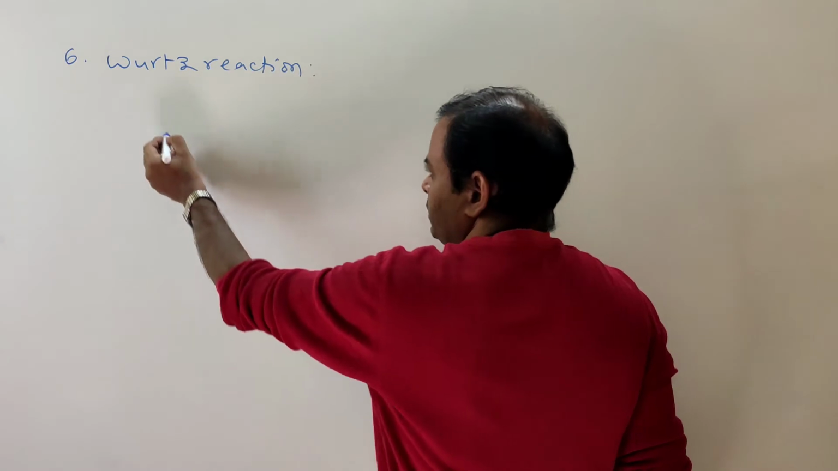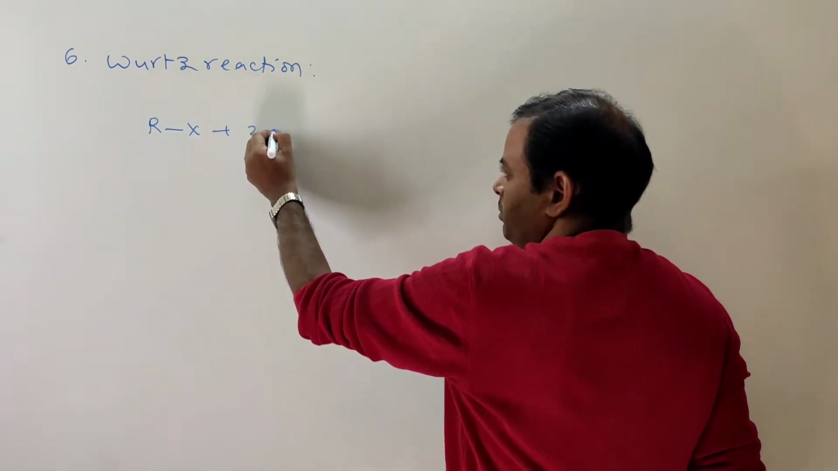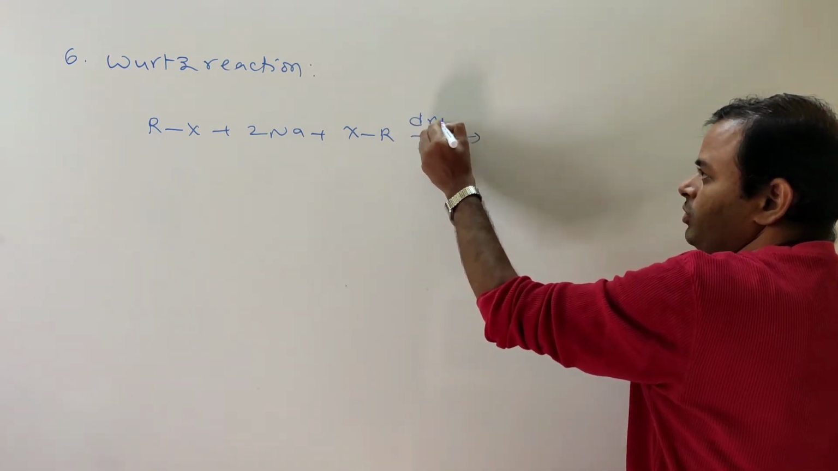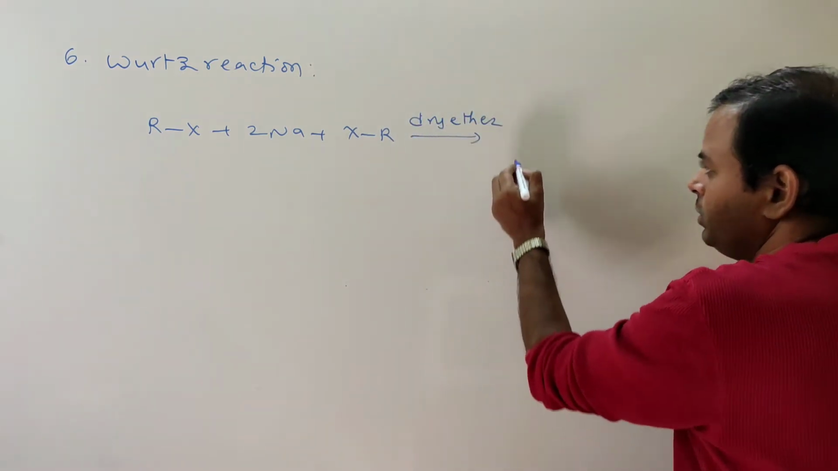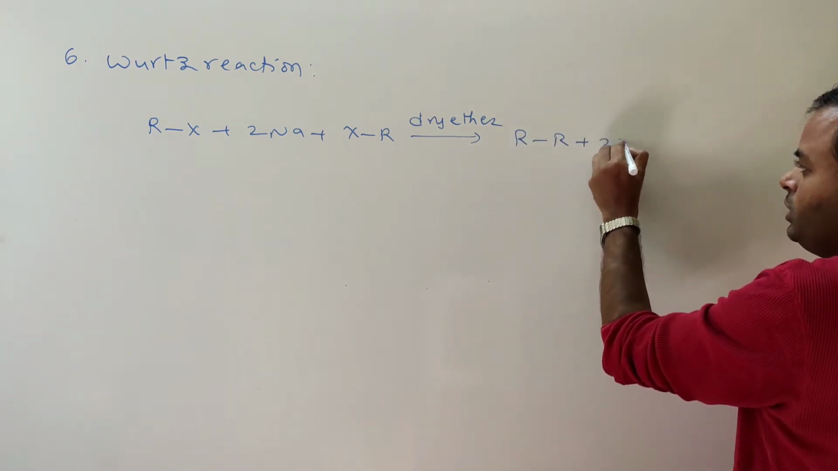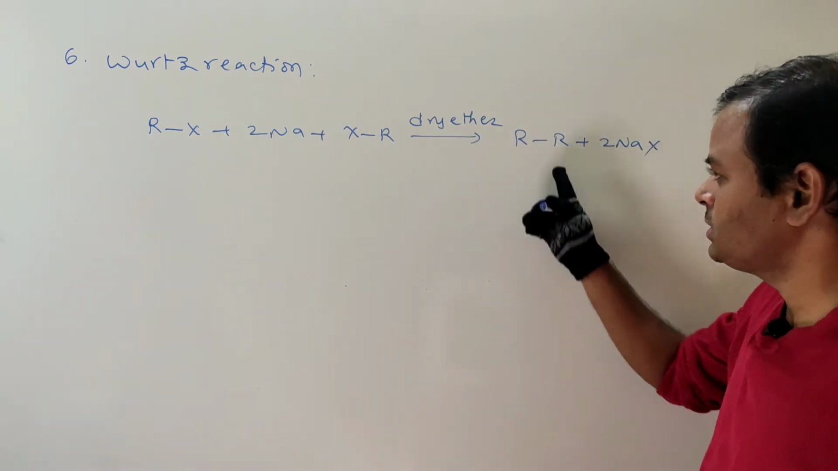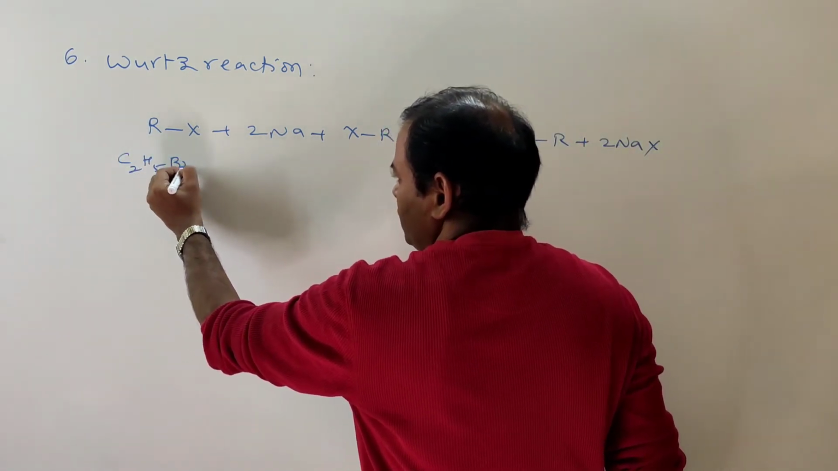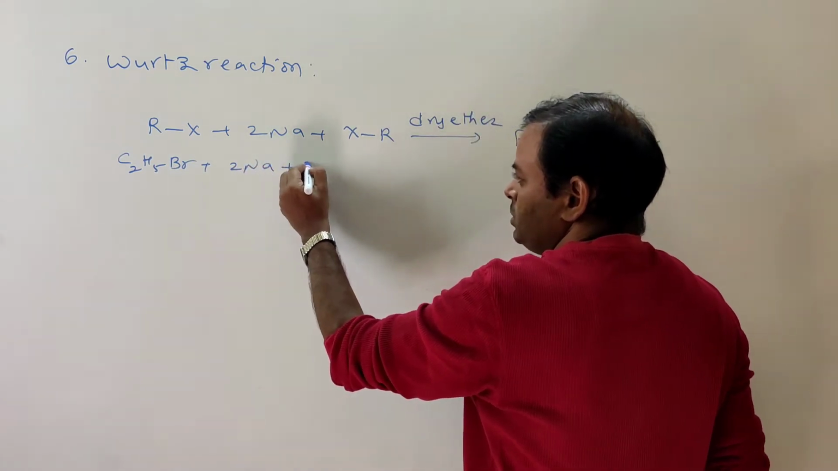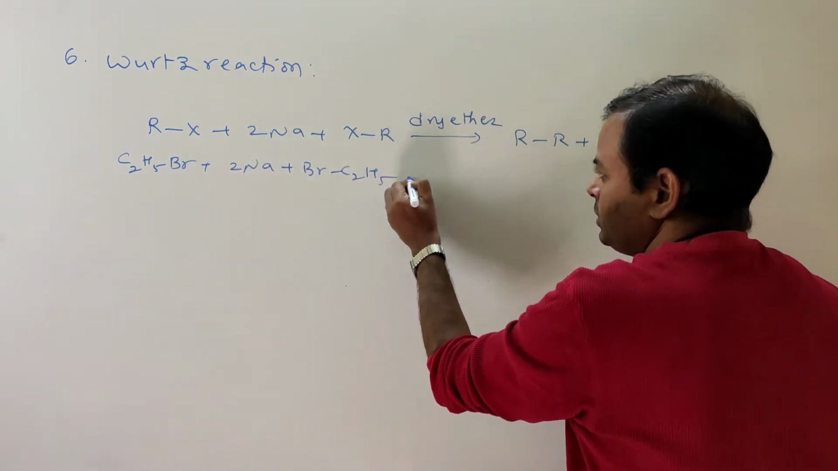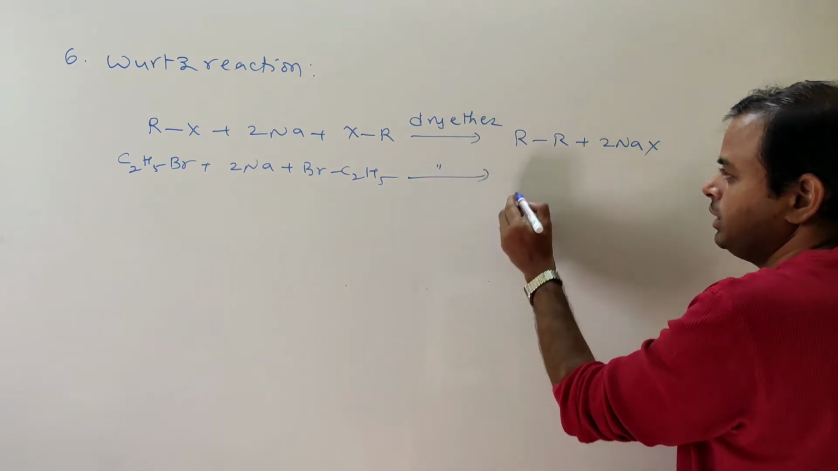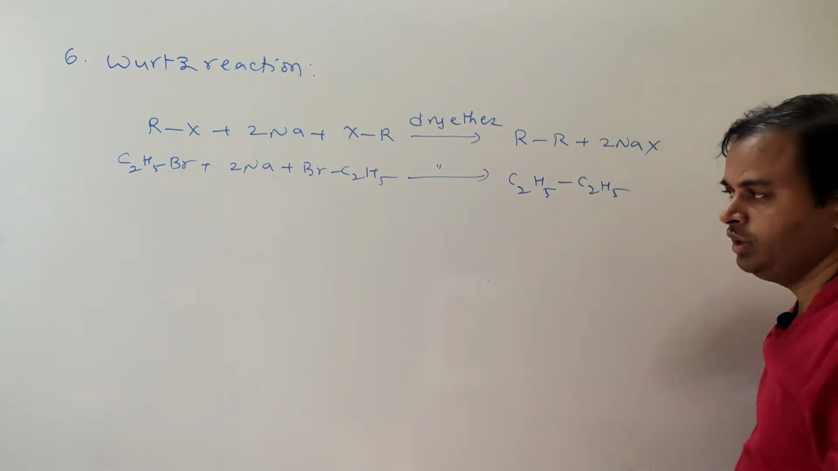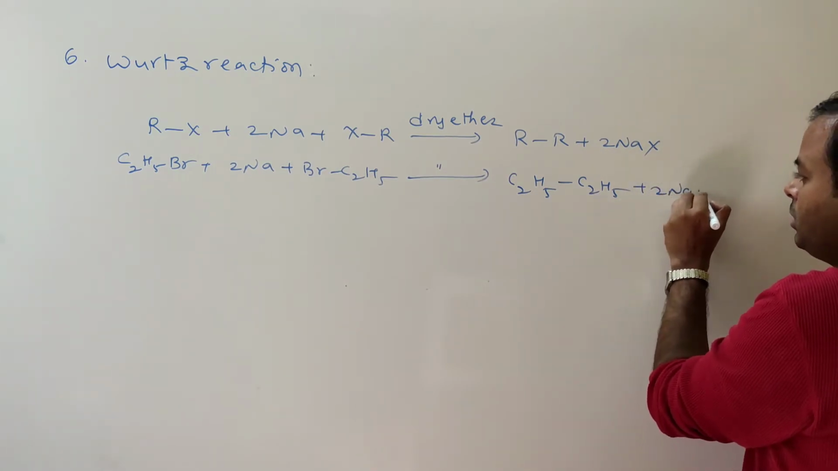What is the Wurtz reaction? Alkyl halide plus sodium metal with alkyl halide, 2 moles of alkyl halides, in presence of dry ether, gives alkane plus 2NaX. If you take C2H5Br plus 2Na plus BrC2H5, 2 moles of ethyl bromide, in dry ether, what does it give? C2H5-C2H5, n-butane, plus 2NaBr.